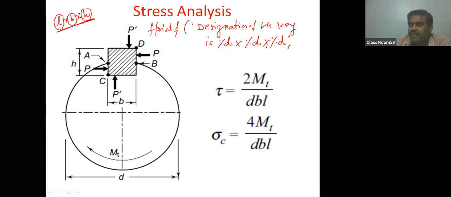So how many variables are there? There are 3 variables. So you will write L, B, H, then bracket close.